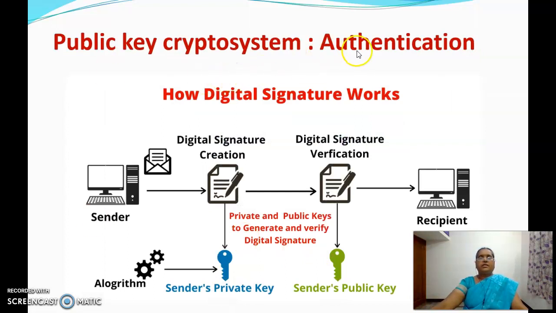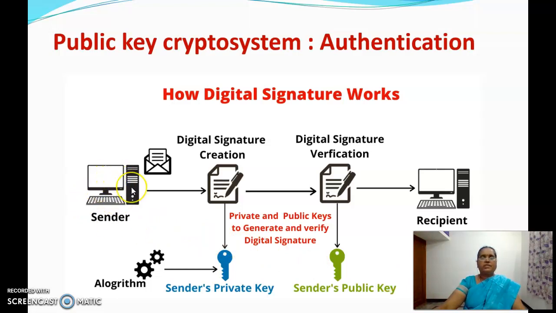The second application is authentication. Authentication means once the receiver receives the message, he should be able to identify the sender of the message. That is called authentication. That can also be implemented using public key cryptography. Let us see how it is implemented.